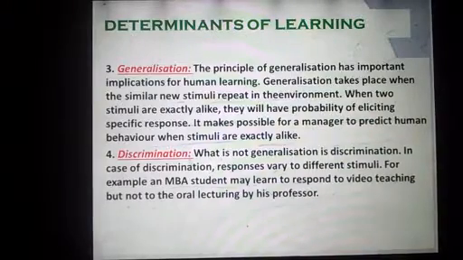Generalization takes place when similar new stimuli repeat in the environment. When two stimuli are exactly alike, they have the probability of eliciting a specific response. It makes it possible for a manager to predict human behavior when stimuli are exactly alike.